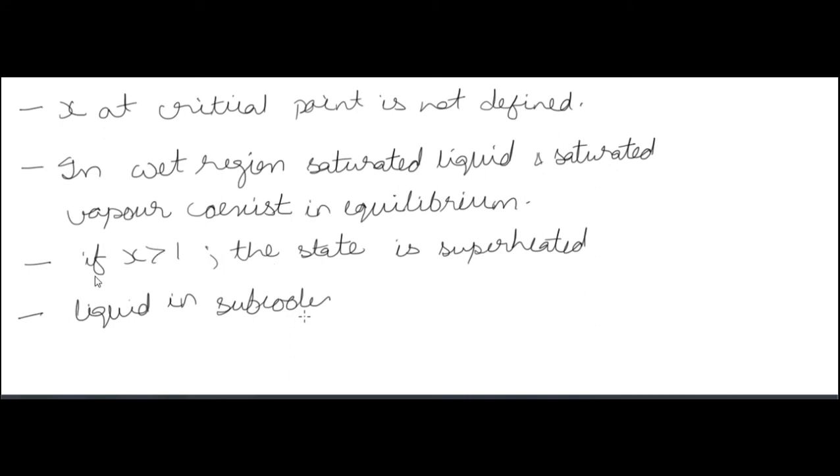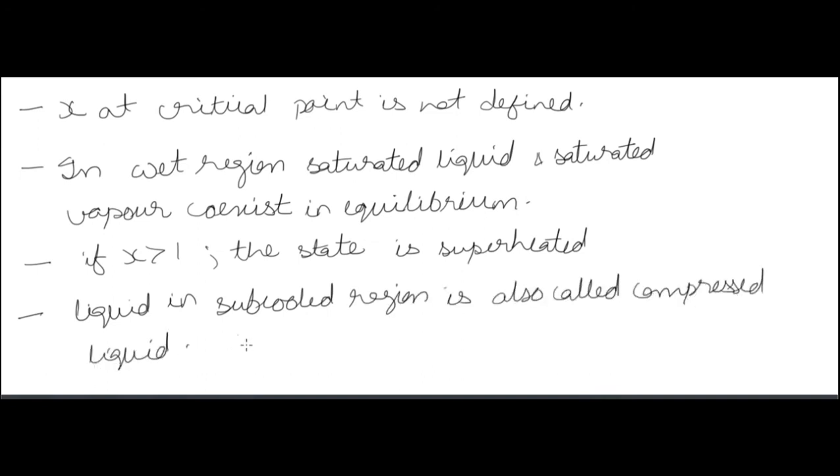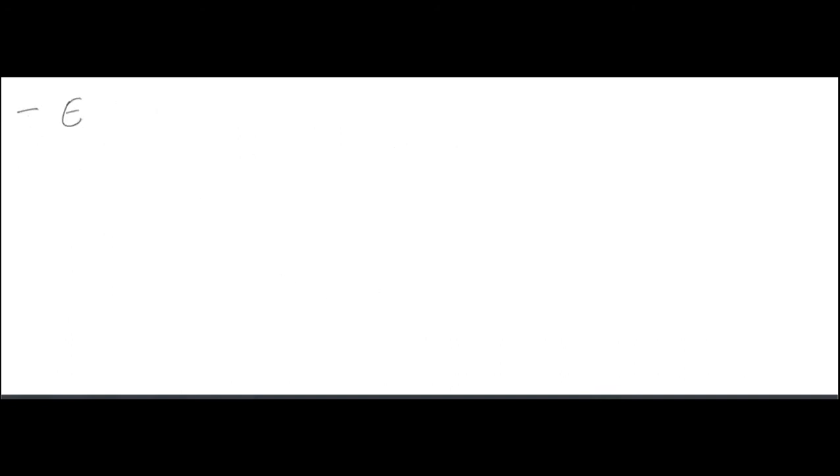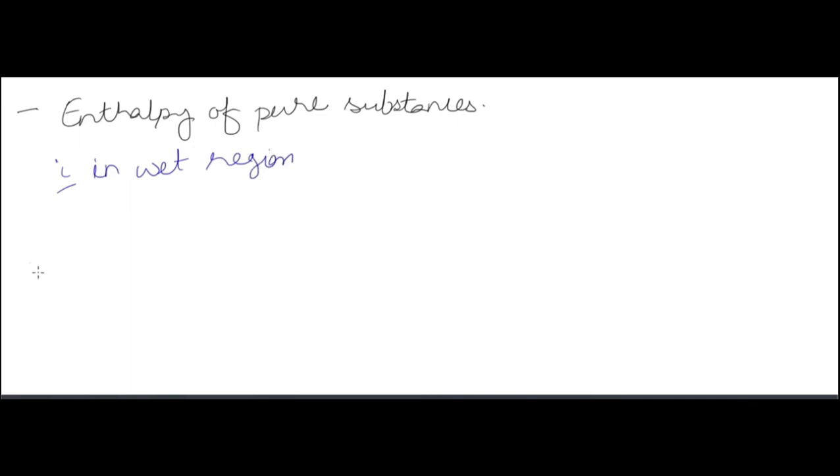Now liquid in the subcooled region is also called compressed liquid. Okay, so subcooled liquid is also known as compressed liquid. Enthalpy of pure substances. Now we will compute enthalpy of pure substances in various regions like wet region, subcooled region or superheated region.